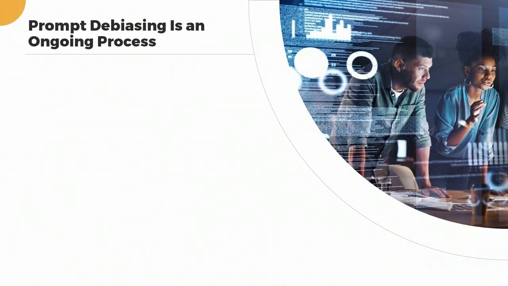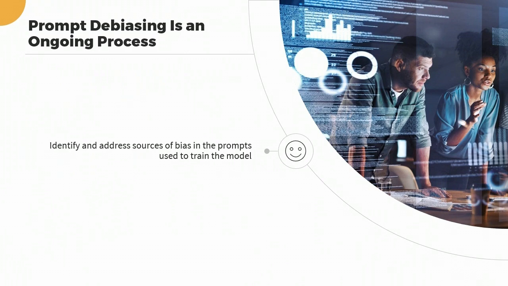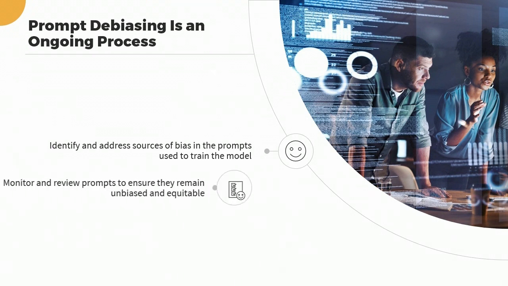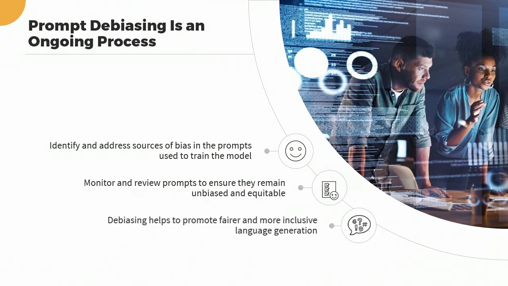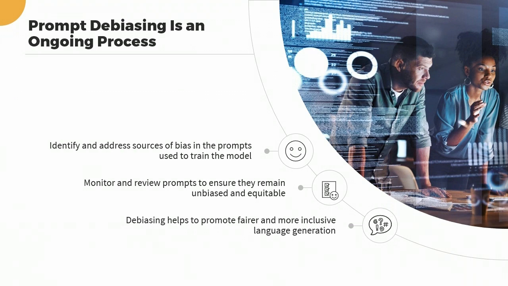In summary, prompt debiasing is a crucial aspect of practical prompt engineering when working with AI language models like ChatGPT. It involves identifying and addressing sources of bias in the prompts used to train the model. One approach is to create a balanced and diverse training data set, while another is to modify the prompts used to train the model. Regular monitoring and review of the prompts used to train language models are necessary to ensure that they remain unbiased and equitable. By debiasing prompts, we can promote fairer and more inclusive language generation and ensure that AI language models generate responses that are more accurate and free from harmful stereotypes and prejudices.